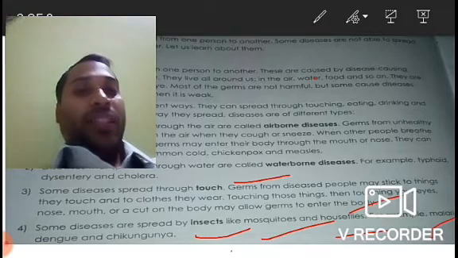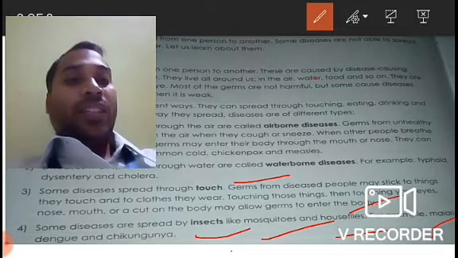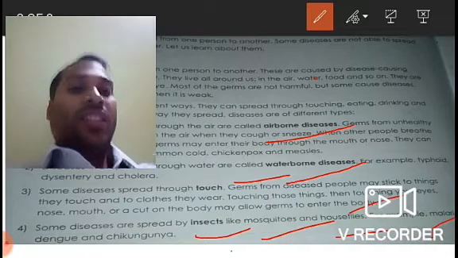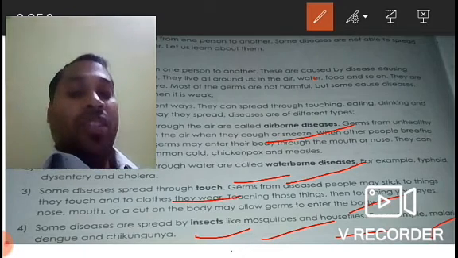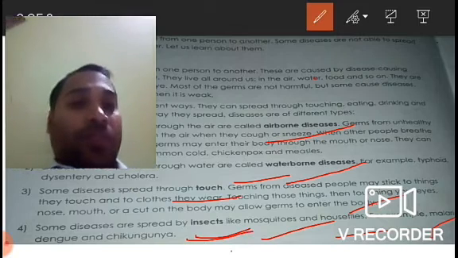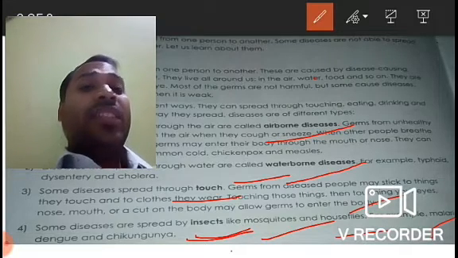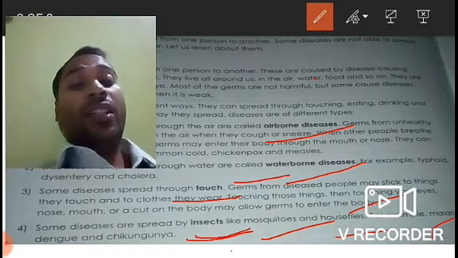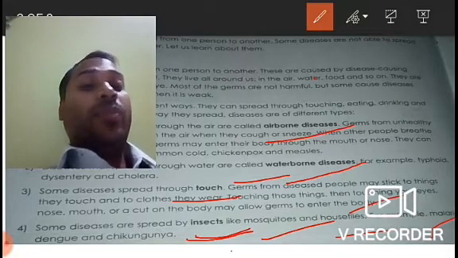So these are, once again let us repeat: airborne diseases, waterborne diseases, diseases that spread through touch, and also diseases that are spread by insects. So these are some of the ways in which these communicable diseases may spread.